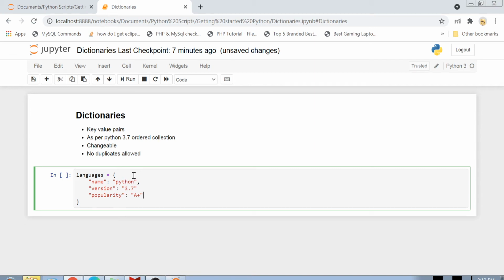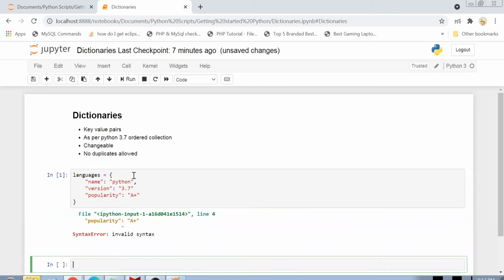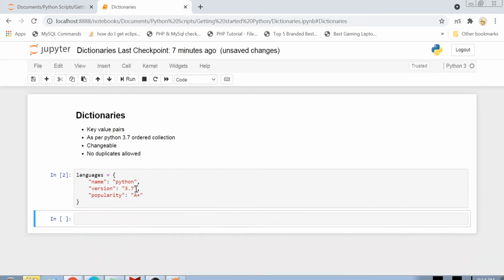And what you can see here is that we got an error because we have not added a comma here. Now you can see that all the values are comma separated, and let's try to print them. So this is how you can declare a dictionary. If you want to print out a dictionary, you can just do something like this, and you can see that your dictionary is printed.